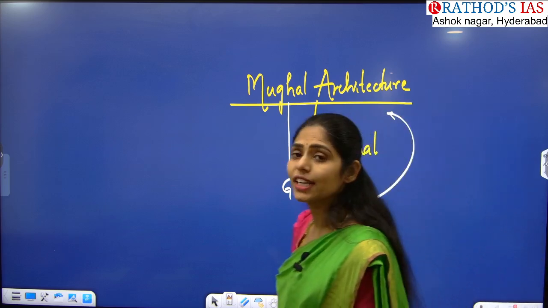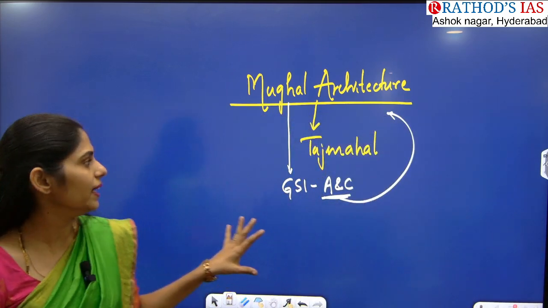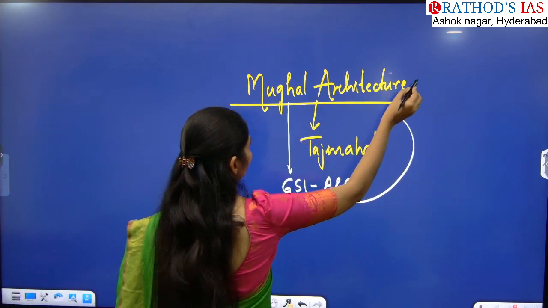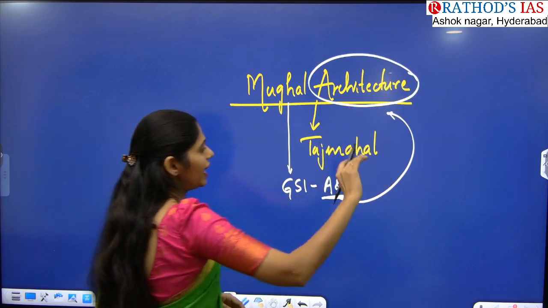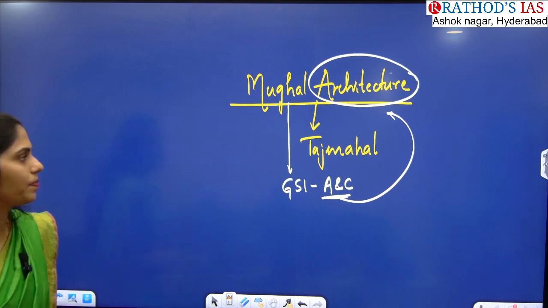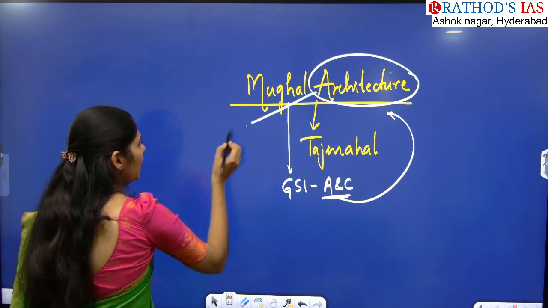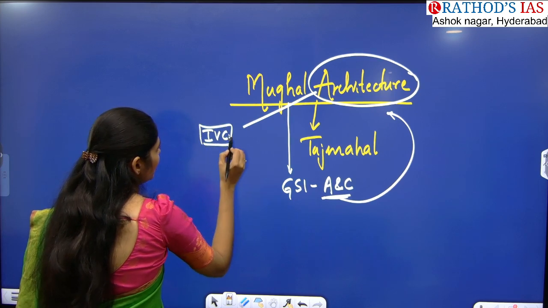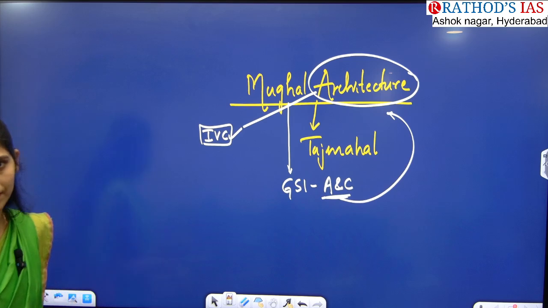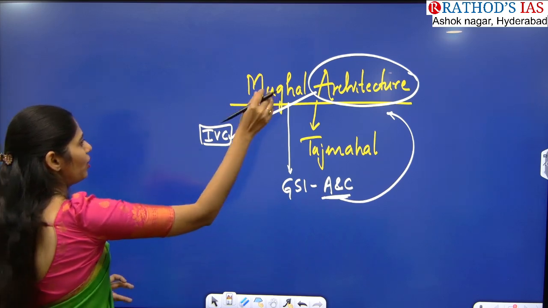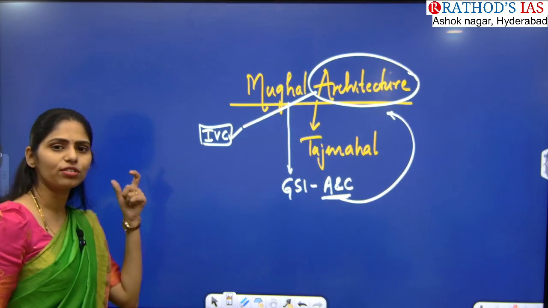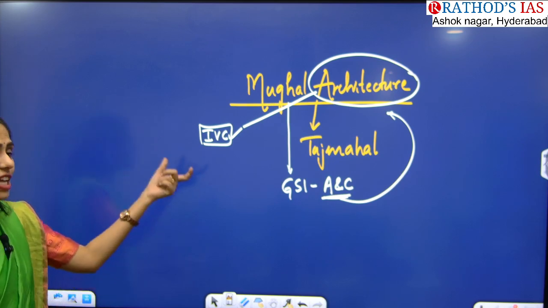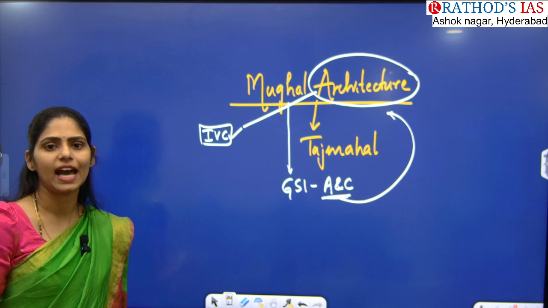So what are the things that you have to see? Normally, if you see about architecture, we will be seeing from the ancient period onwards, from IVC, that is Indus Valley Civilization onwards. You have to see how architecture was there in our country.